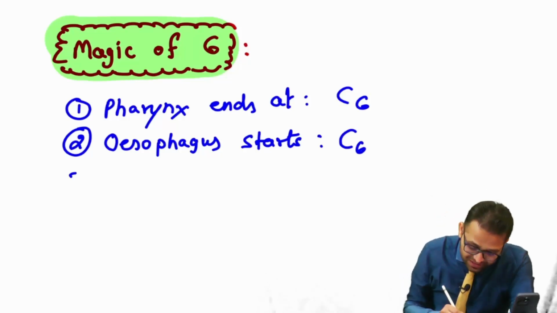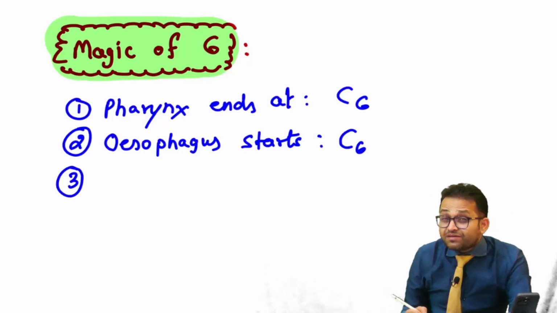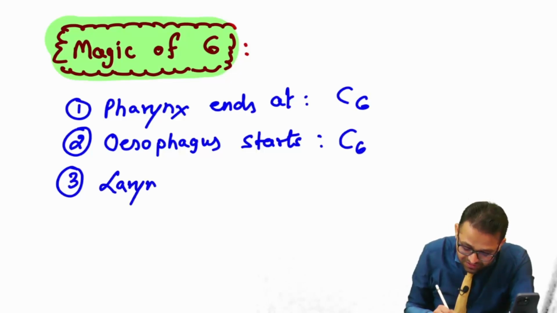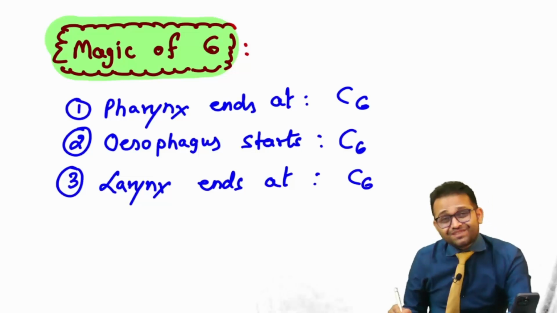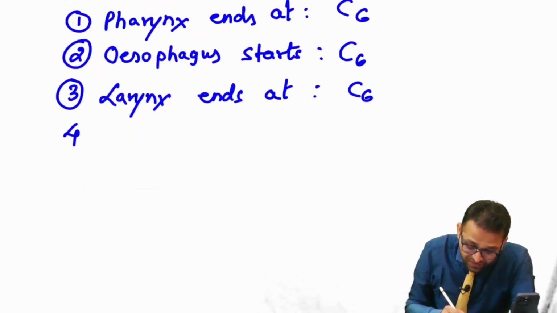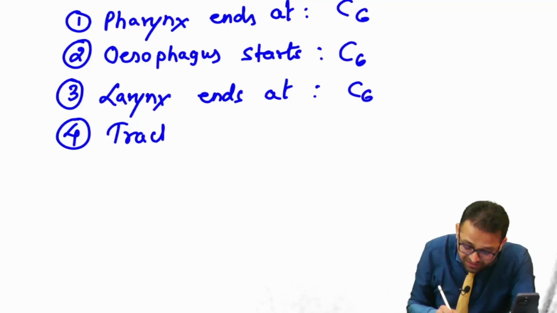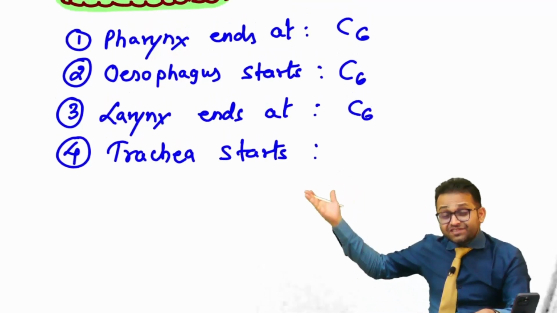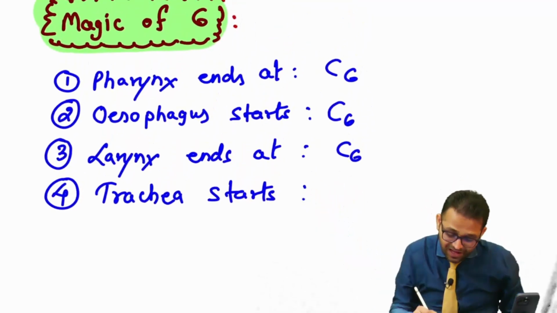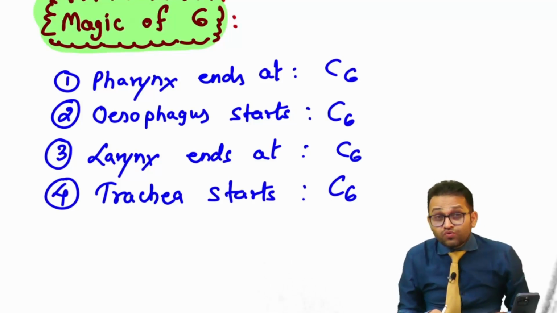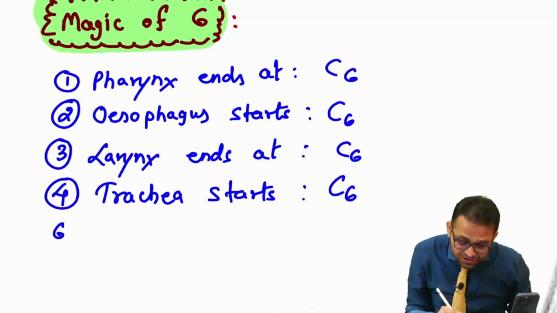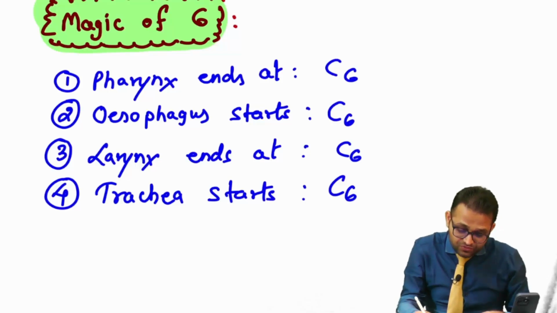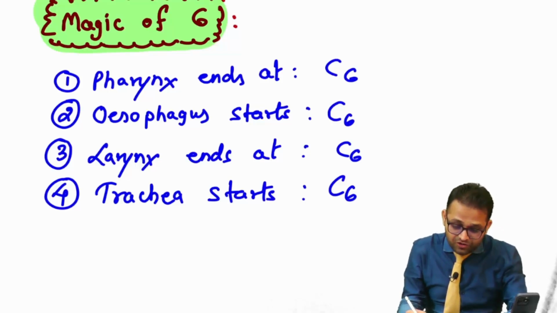MCQ. Next, third MCQ, where the larynx ends? Again, answer is C6. And then where the trachea starts? Where the larynx is ending, there the trachea is starting. Getting the point? Yes. Again, answer is C6. Now, which is the narrowest part of the GIT? MCQ, sir, the narrowest part of the GIT.